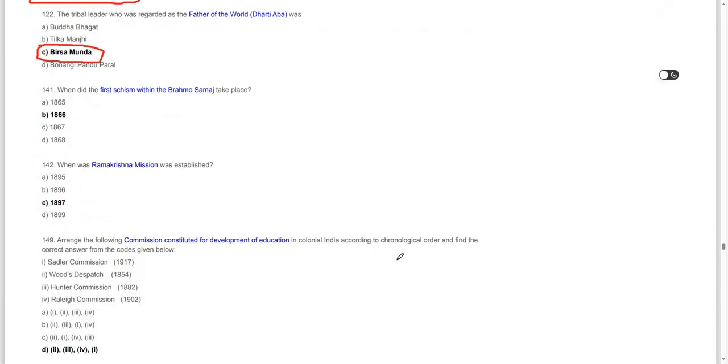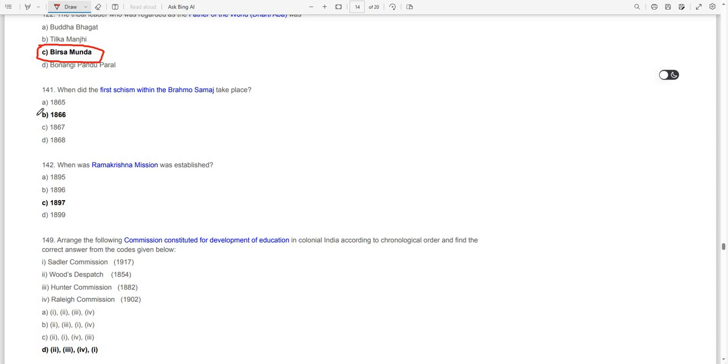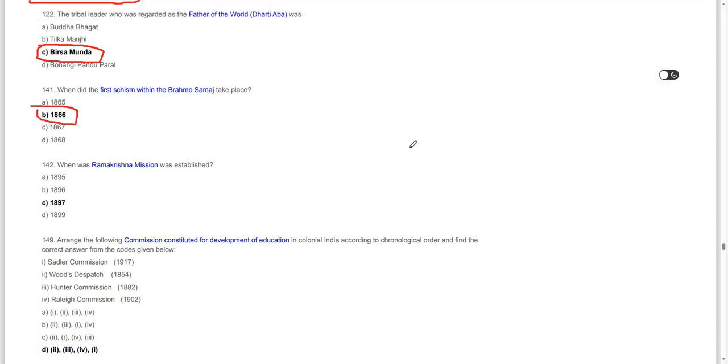When did the first schism of Brahma Samaj take place? In 1866. 1866 is the date when the first schism in the Brahma Samaj took place. Fine. Moving on to the next question.